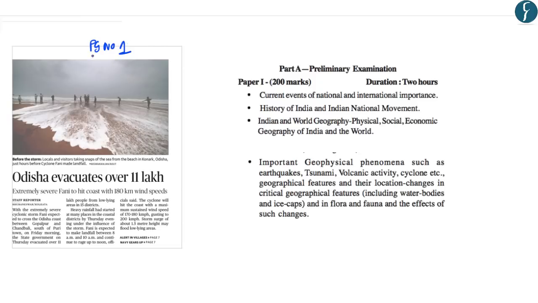Now this article on page number 1 is related to an extremely severe cyclone named Fani, which is hitting the eastern coast of India near Odisha. In this article, let us try to understand how this cyclone Fani is different from other normal cyclones that occur in the coastal areas of India. This will form a part of the preliminary examination syllabus under the topic geography, and also in the mains examination syllabus under geography.